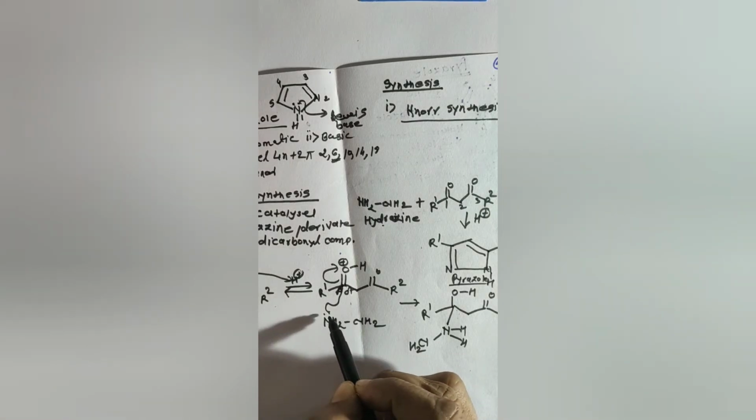Now, as this nitrogen uses its lone pair to form a bond with this electrophilic carbon, it will acquire a plus charge. Now, what happened here? OH is not a good leaving group, but water is a good leaving group. So what happens in the next step? This nitrogen has a plus charge, so this electron pair will shift over the nitrogen and H plus will be released, and the nitrogen becomes neutral.